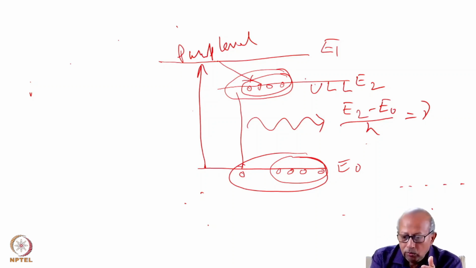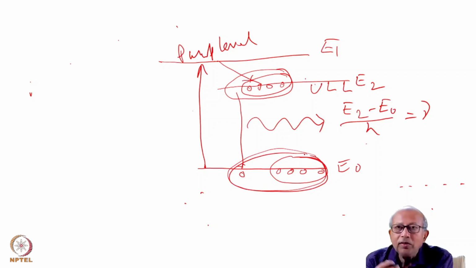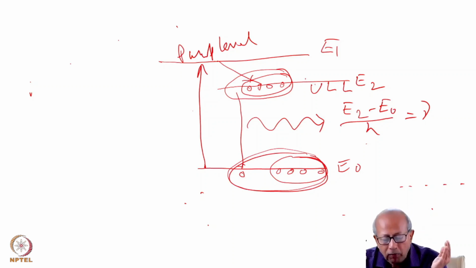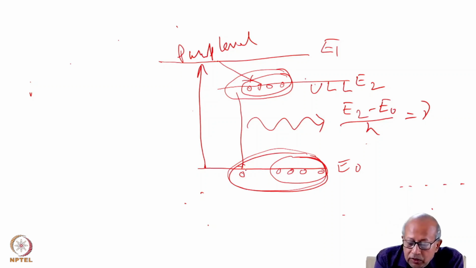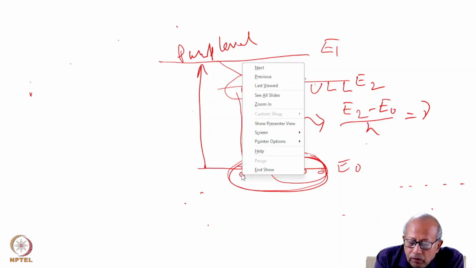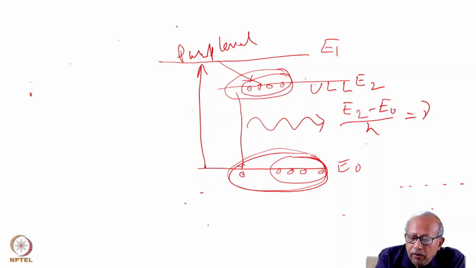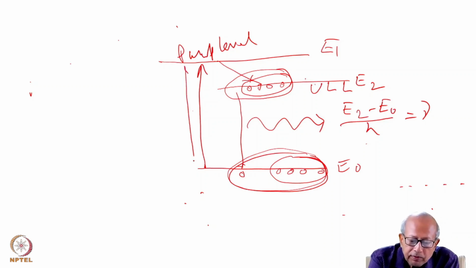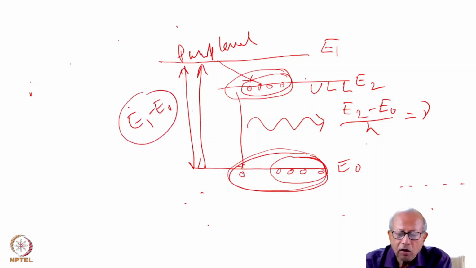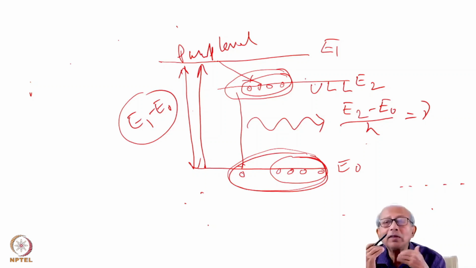Now, to make it a simple case, we have considered 9 atoms, but in reality, there will be innumerable number of atoms, and just think, to transfer each atom from the ground to the lower laser level to the upper laser level, an amount of energy, E1 minus E0, is expended. For every atom that would be transferred to the upper laser level, this much energy needs to be expended.